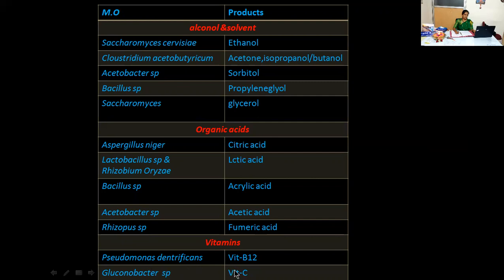To obtain vitamin C, we can use the organism Gluconobacter species. You must understand here, whatever organisms are there, we can call them the inoculum or strain. All these organisms are provided with a proper, suitable nutrient medium at the industrial level. Then by using these organisms, we have obtained all these products, that is in the in vitro condition, not in vivo.